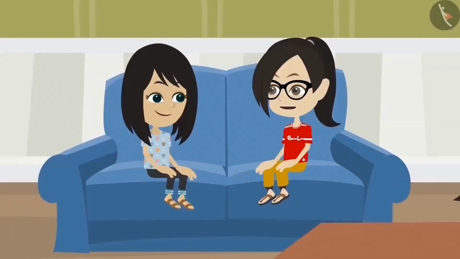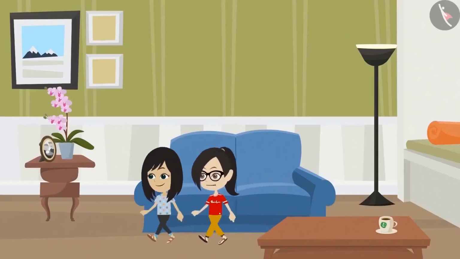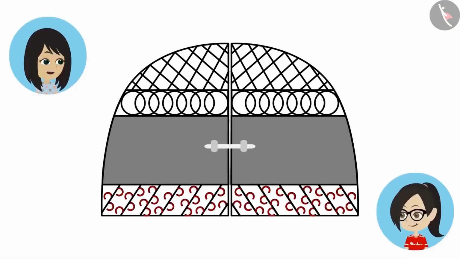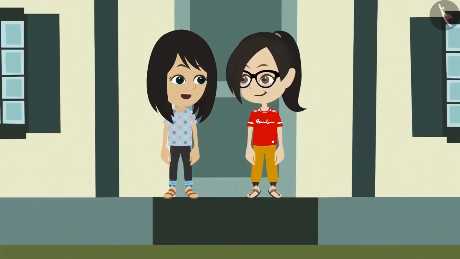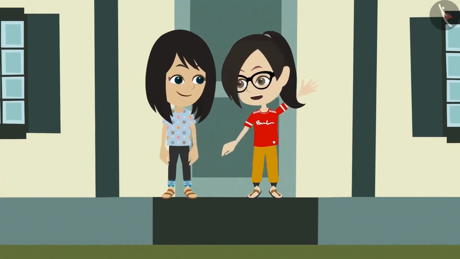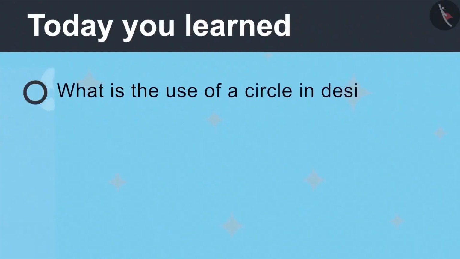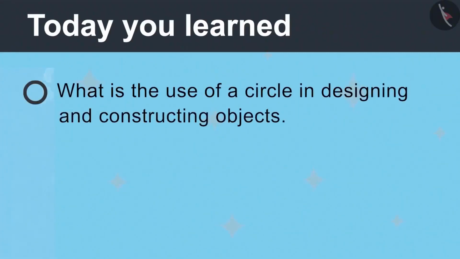Such a design of an open circle is also there on the gate of your house, where I have never noticed it. Let's go to the gate and I will show you. Look at this design. Oh yes, these are open circles. Like this, we can make many beautiful designs. Yes, we will make them in school tomorrow. I will go home now as it's getting late. Okay, bye-bye. Bye-bye. Today you learned what is the use of a circle in designing and constructing objects.